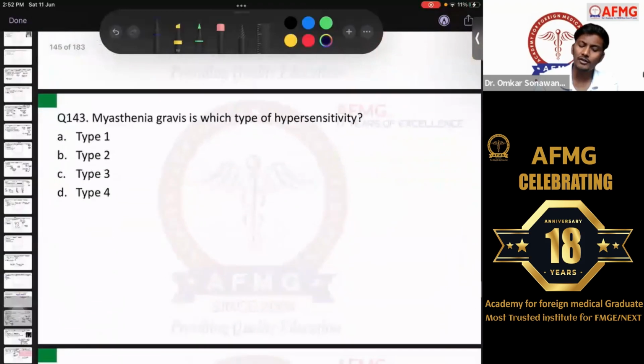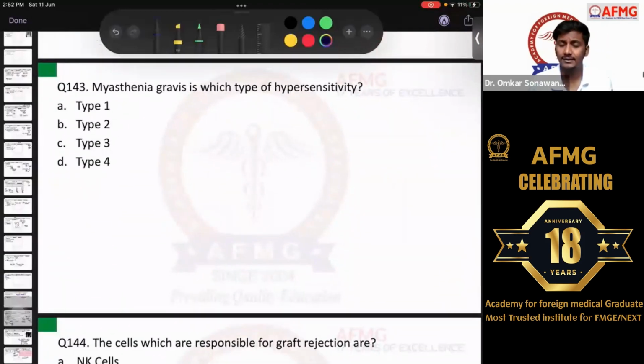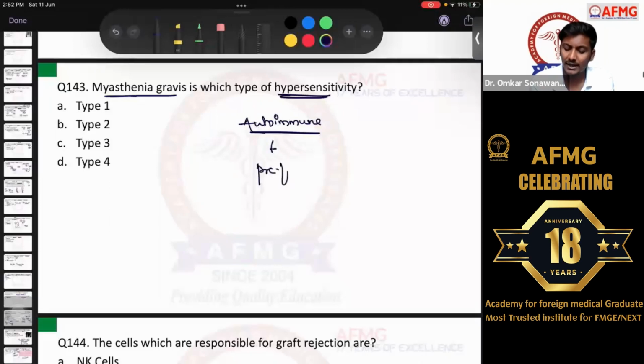Moving further, question number 143. I discussed this question already while I was discussing the previous question on myasthenia gravis. So myasthenia gravis is which type of hypersensitivity? As I discussed, myasthenia gravis is an autoimmune condition, right? Autoimmune means it is usually due to the presence of preformed antibodies in the body, which will target the neuromuscular junction. The channels at the neuromuscular junction are targeted by these preformed antibodies, and that is what leads to the muscle weakness in the patient.